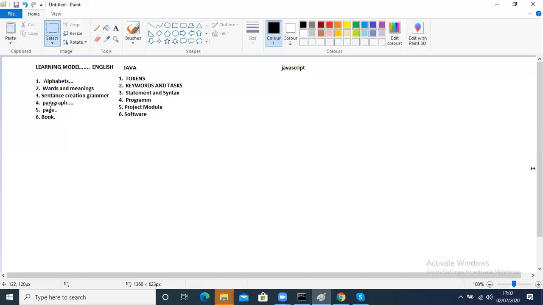In the third stage, what you are going to do: statements and syntaxes. Statement means what? It will be an instruction to the computer, and each and every statement will have its own syntax. If you follow that syntax, then it will be meaningful to the computer. It'll understand that and it will do that. That is the statement. In that, what is the syntax? Syntax is a grammar for that. It's equivalent to grammar, because grammar means what? Grammar is rules and regulations. We cannot say why we have to do it like that.